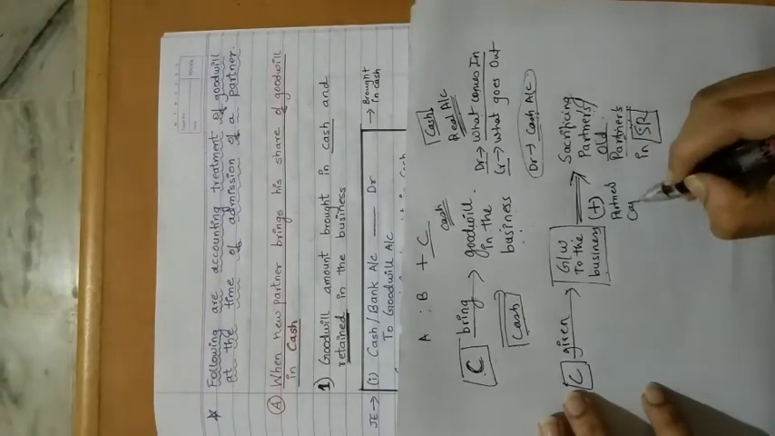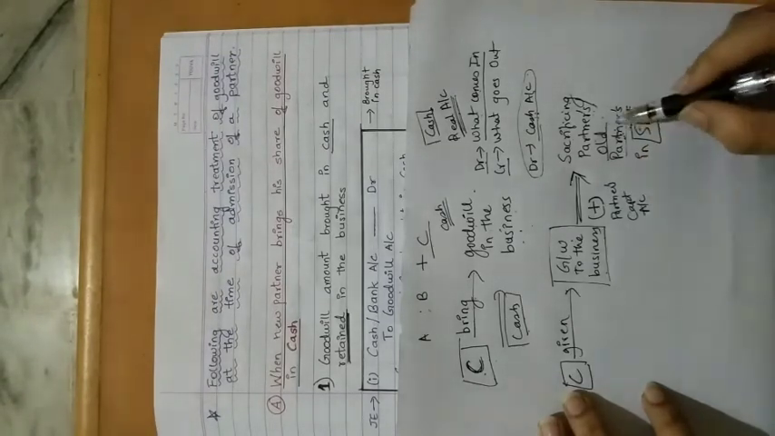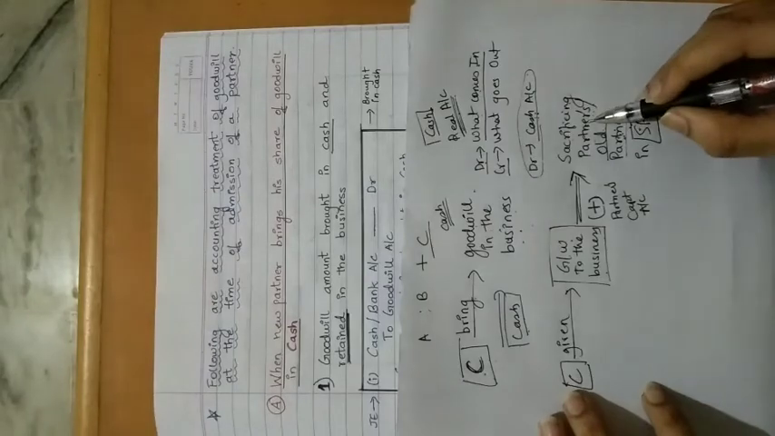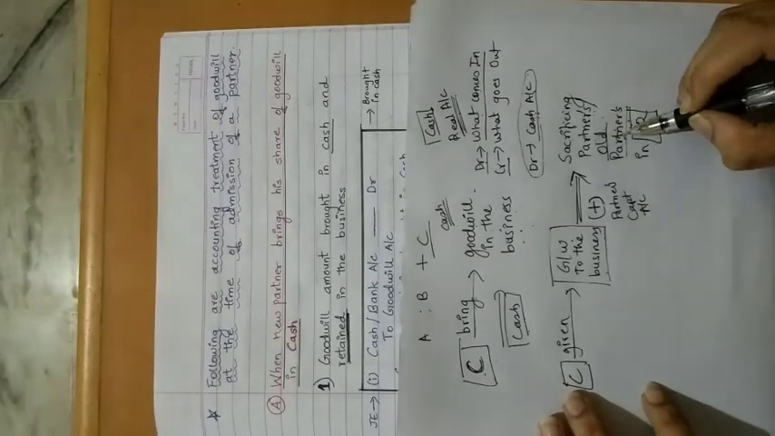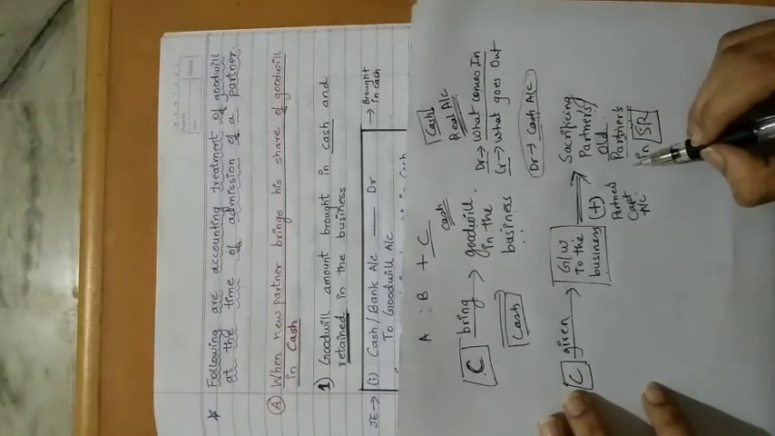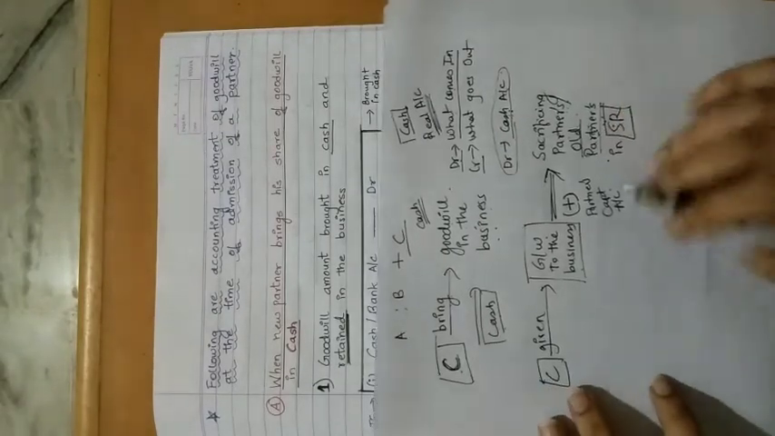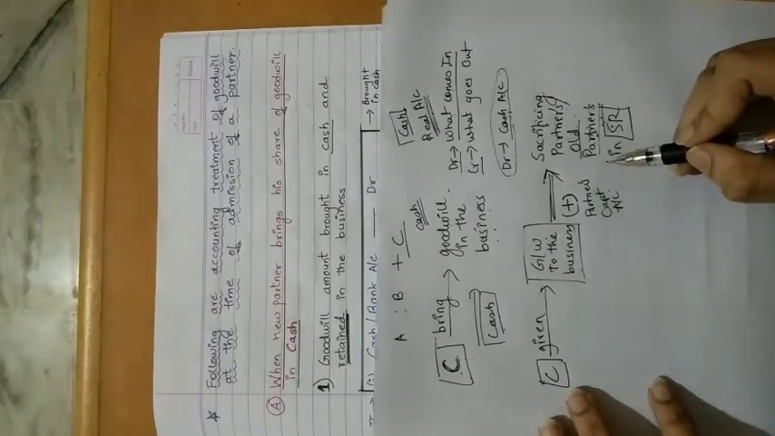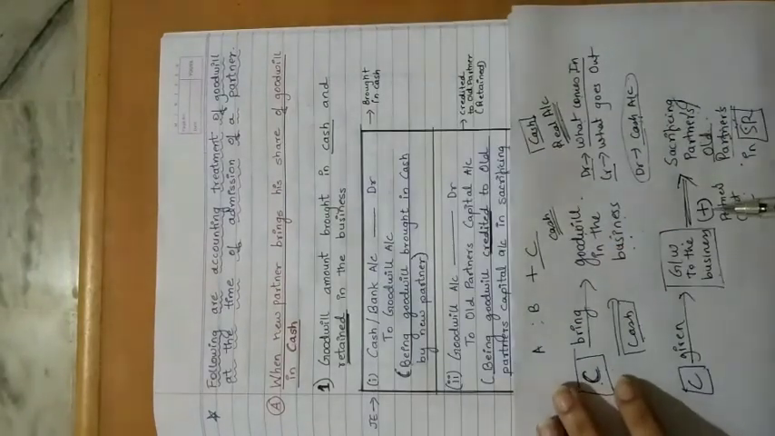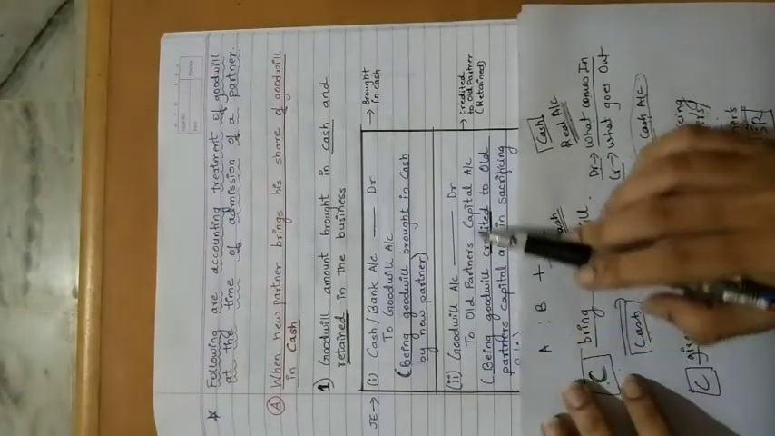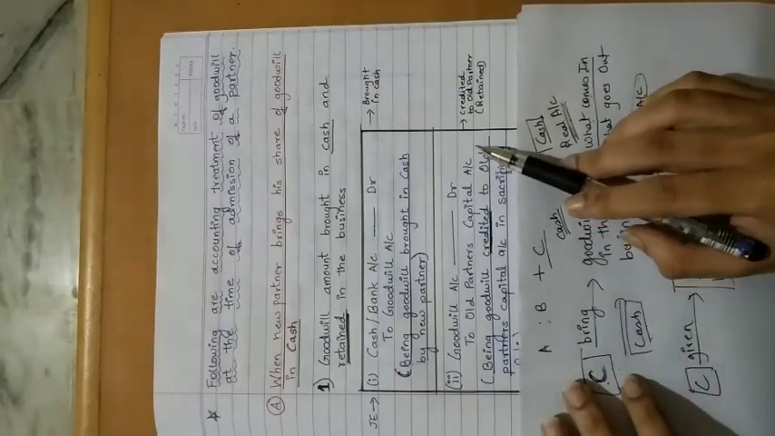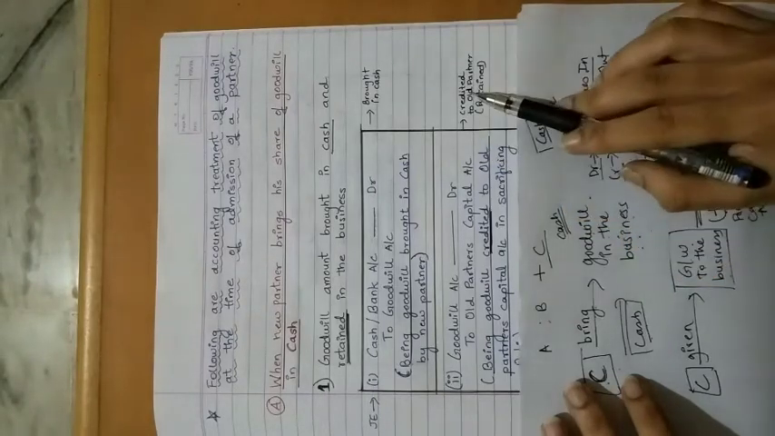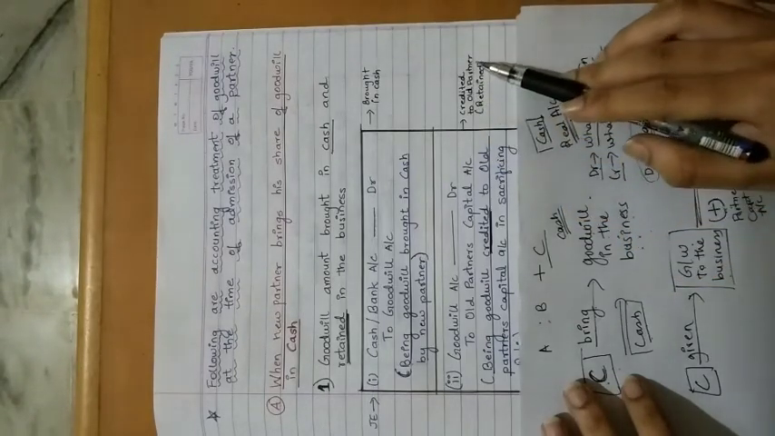Partners capital account. Which partners capital account? Sacrificing partners, that is old partners capital account. Okay, so looking at this only, you can tell me how the second entry will be. Here I have written plus, right? So that means old partners capital account will be credited. Here I have written credited to old partner.